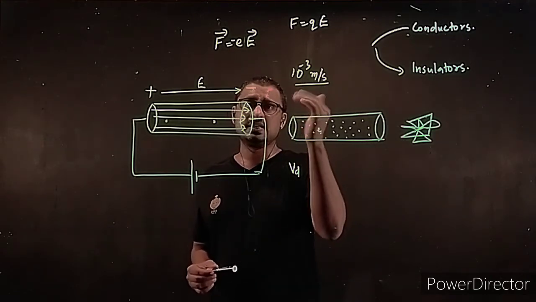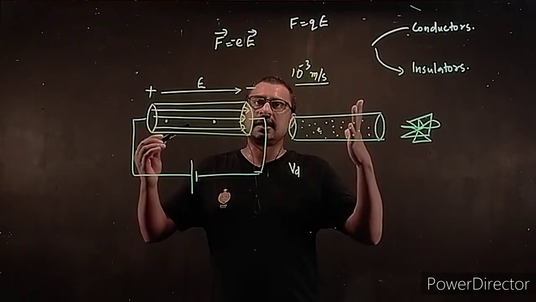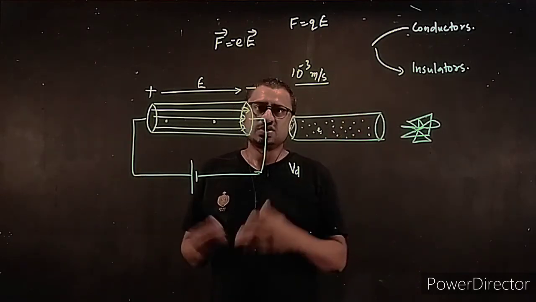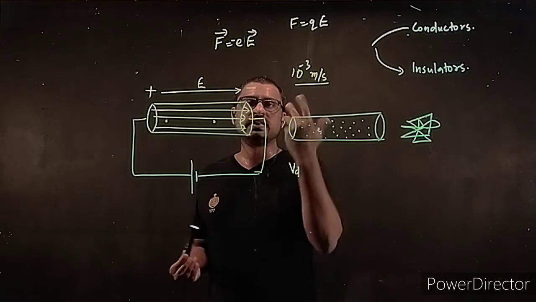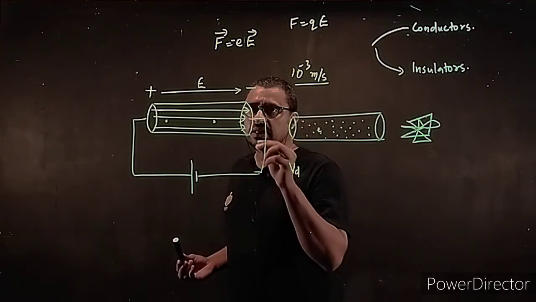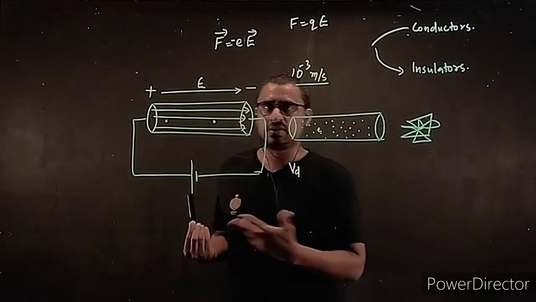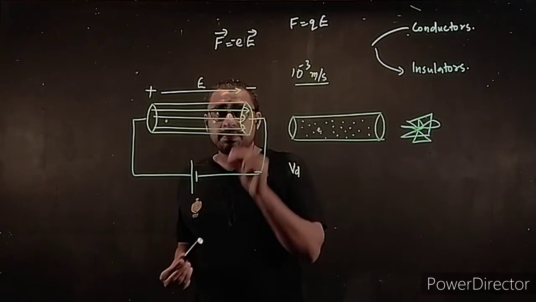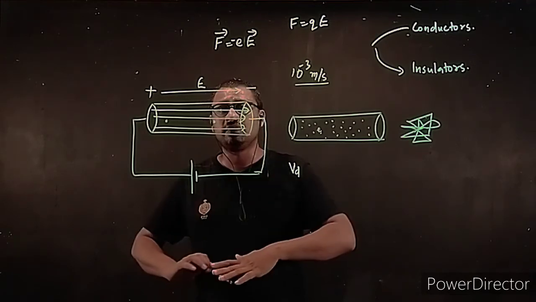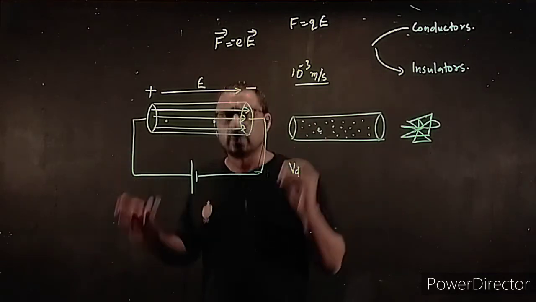Even if it is 10 raised to minus 3 meter per second, when we switch on the bulb, the light comes on simultaneously, there is no time difference. If it is moving at 10 raised to minus 3 meter per second, we may think that if you take it as an individual motion, it will take a long time to glow the bulb. It's not happening. Why? Because it is not happening with a single individual. It is happening for the whole numerous electrons, billions and billions of electrons together.